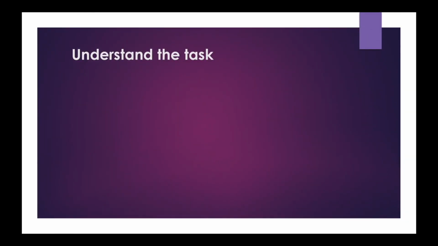Understand the task. Write a summary in a single sentence. In this task, after reading the passage, write a single sentence with proper punctuation and a full stop at the end. Don't forget the full stop and don't write more than one sentence. If you do so, the score will be 0.